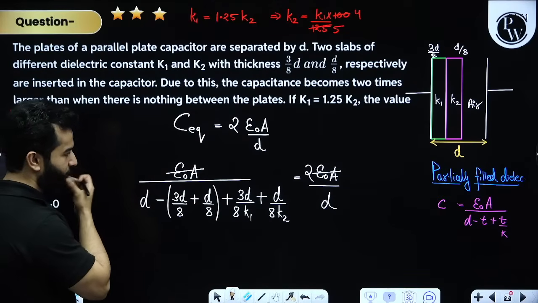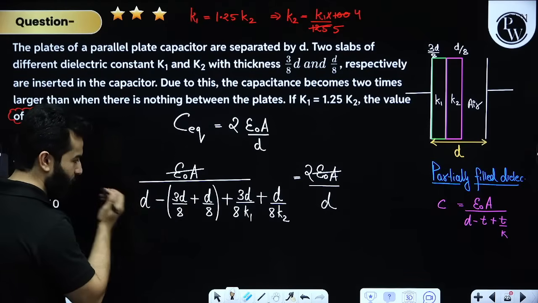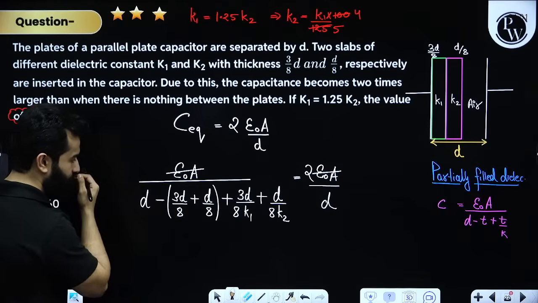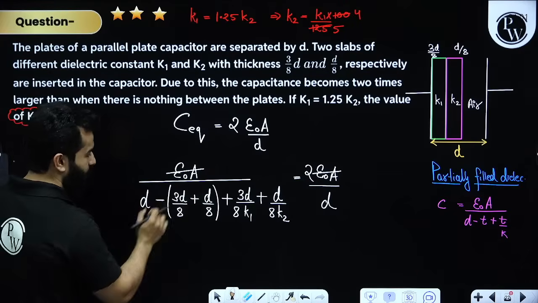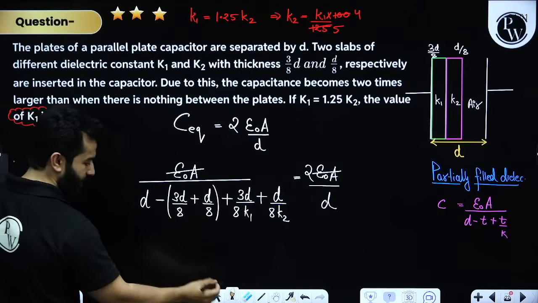So my dear friends, see what we are going to do. This will actually become 3D by 8 and D by 8. This will become 4D by 8, right?